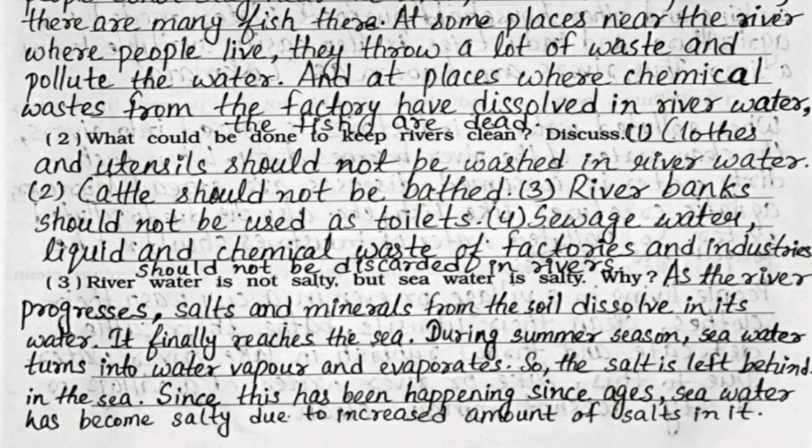Now question number 3. River water is not salty but sea water is salty. Why? As the river progresses, salts and minerals from the soil dissolve in its water. It finally reaches the sea. During summer season, sea water turns into water vapor and evaporates, so the salt is left behind in the sea. Since this has been happening since ages, sea water has become salty due to increased amounts of salts in it.